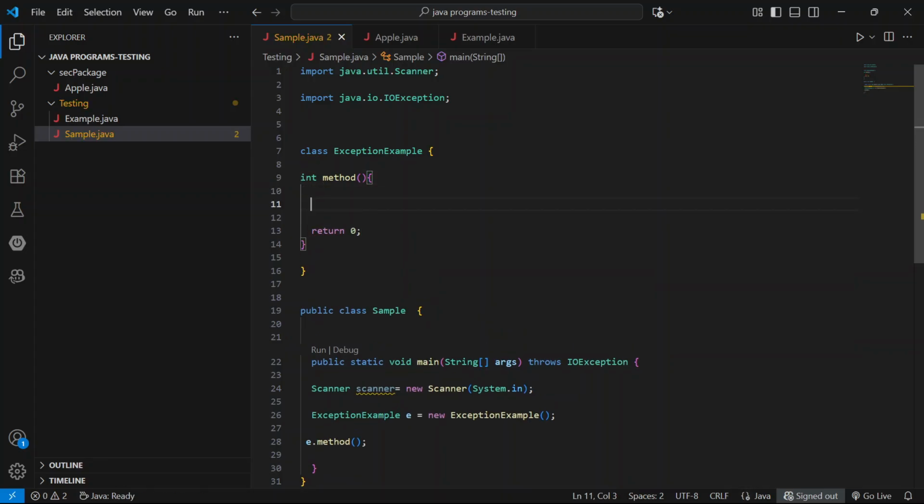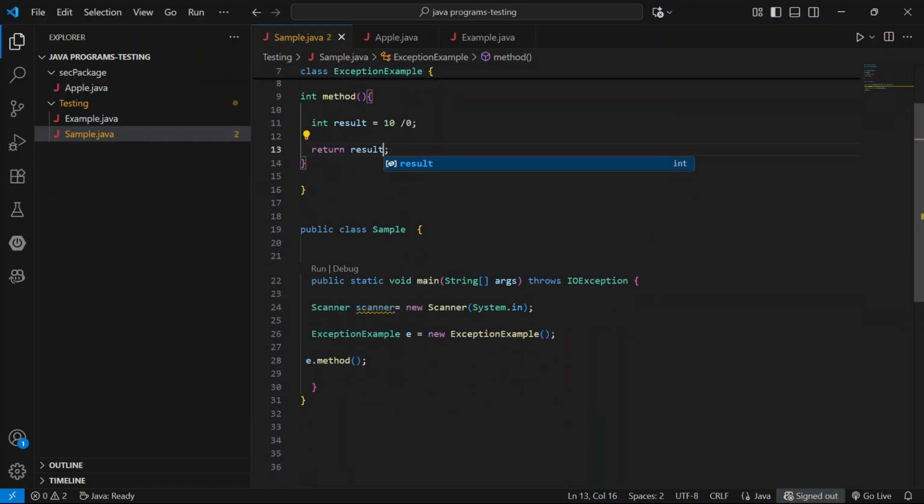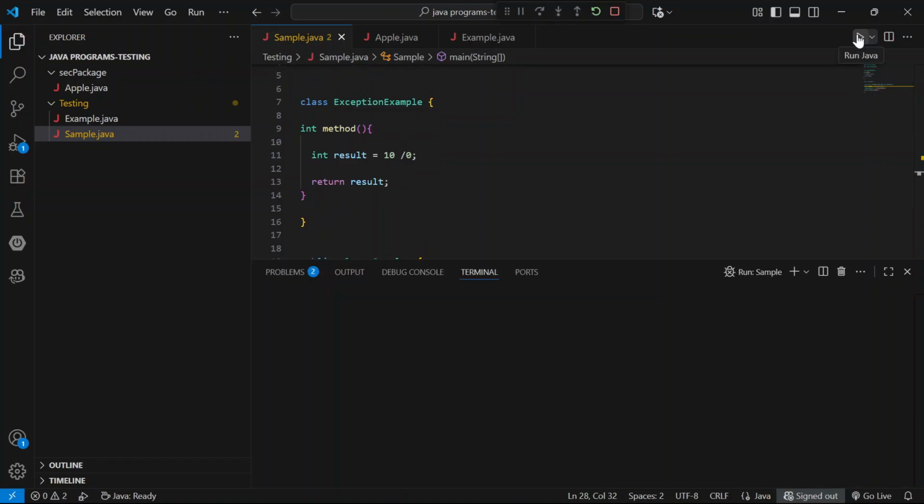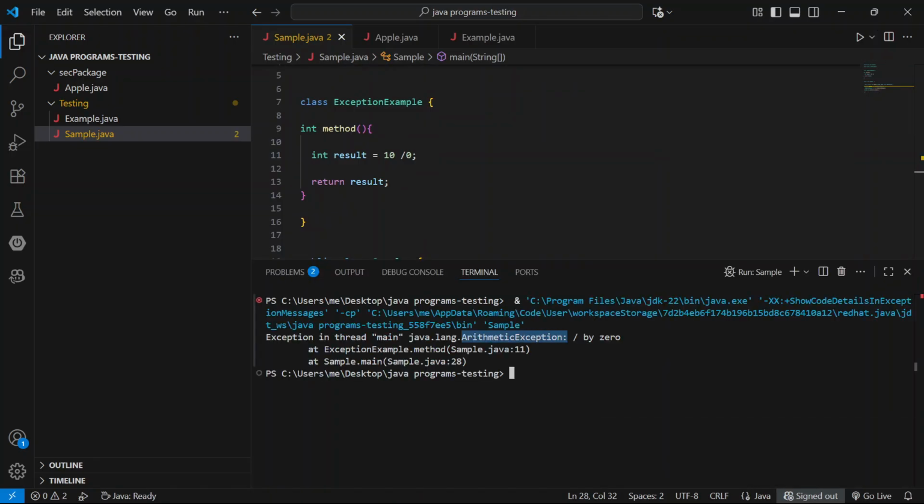A simple example: result equals 10 divided by 0, and now print the result on the application. Arithmetic exception: divided by 0. Here we can't divide by 0, it's throwing an exception.